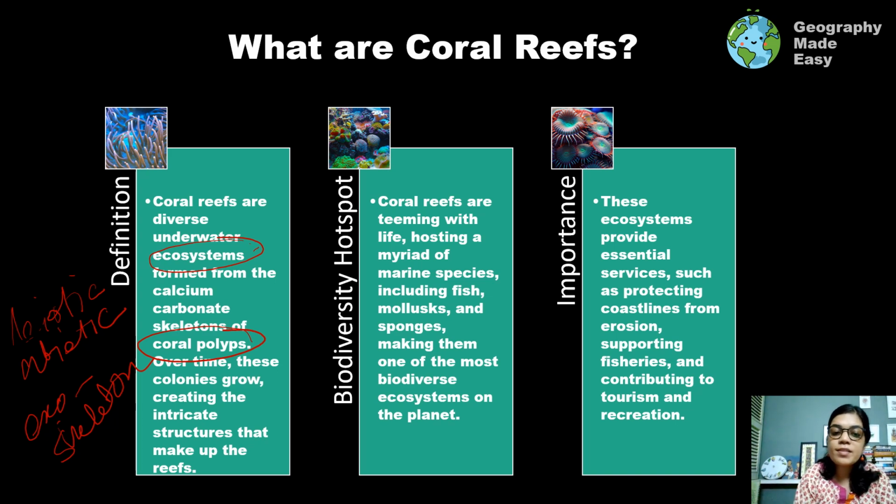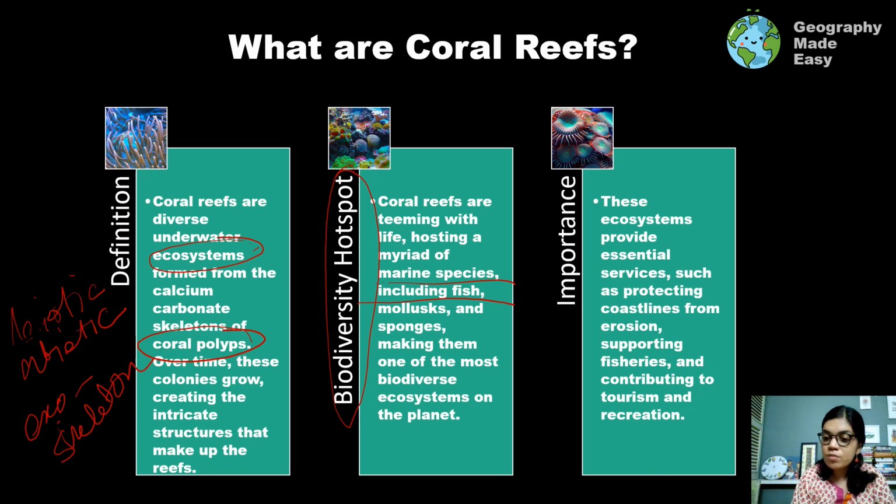Now, their importance lies in the fact that different kinds of biodiversity are living in the coral reefs. We have a number of marine species, including different fish and mollusks. The coral reefs are seen in warmer waters, and different kinds of plants and animal species are seen feeding and living in them. Hence, they form a very high biodiversity region, and this is why they are very, very important.